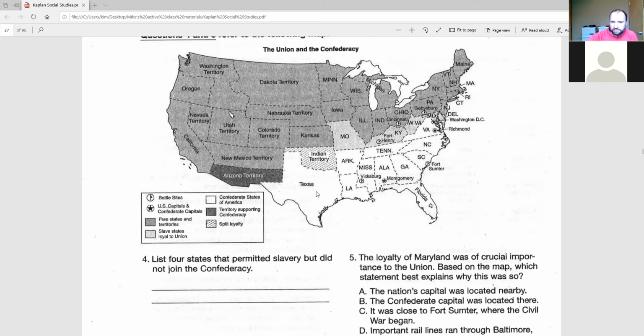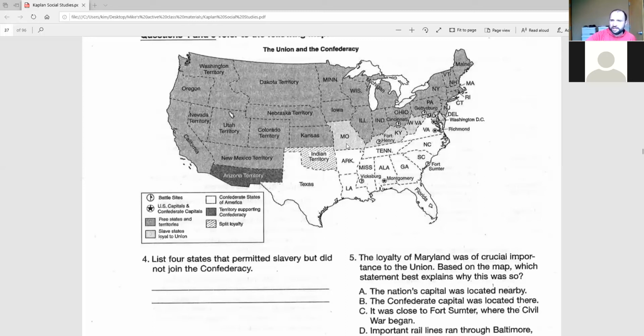Well, if the Confederacy is the white, then we want to know what slave states were loyal to the Union. In other words, states that allowed slavery but stayed as part of the United States. So we've got M-O, K-Y, W-V, M-D, and D-E. D-E-L kind of gives it away. That's not an official abbreviation, neither is W-V-A, but those ones are a little bit easier.